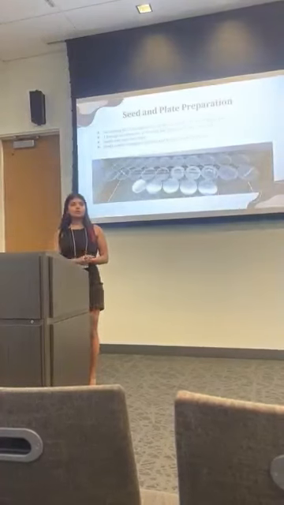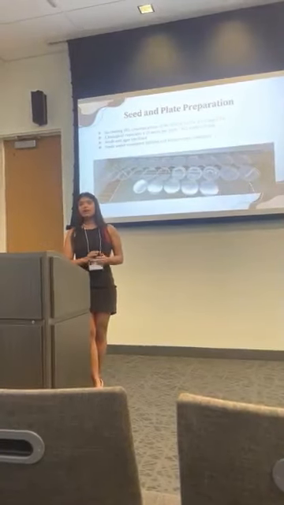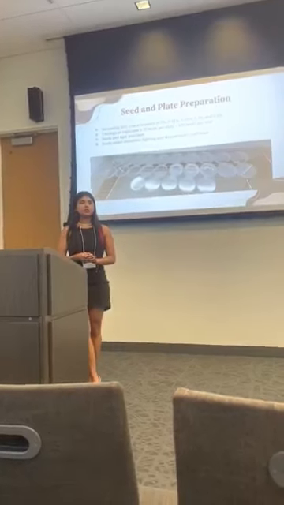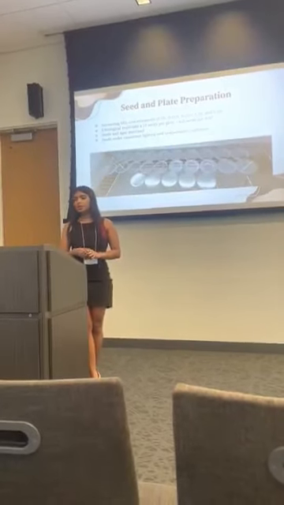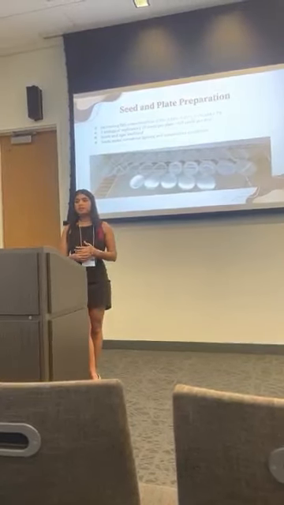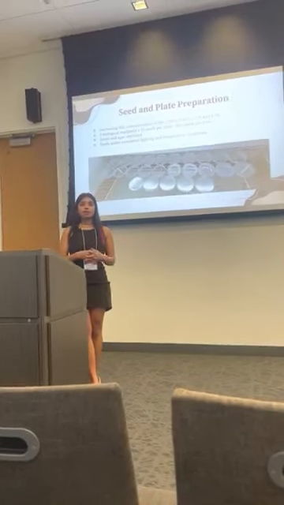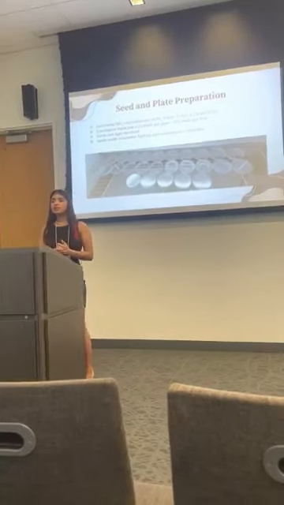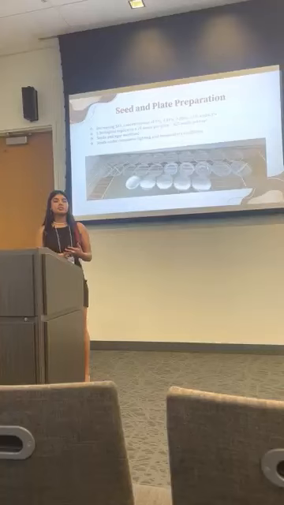So the first part was the seed and the plate prepping. I had 5 experimental groups for my project, and there were increasing concentrations, and this included a control group as well. I had 5 biological replicates of every single experimental group, and then 25 seeds for every single plate that were planted in a 5x5 matrix. So as a result, I had 625 seeds that I planted for every single trial that I conducted of the study.